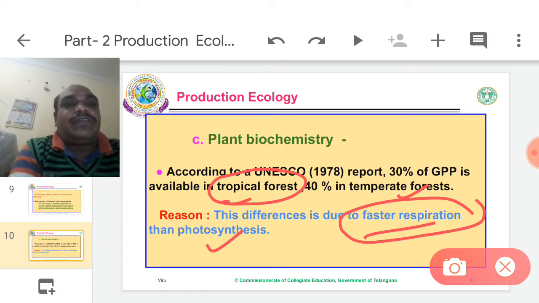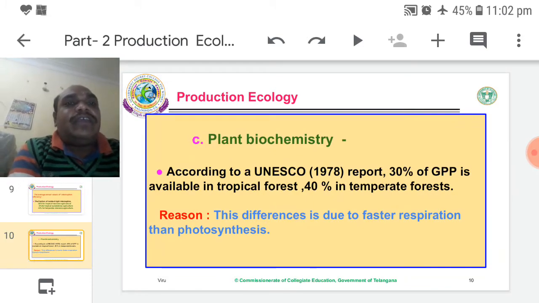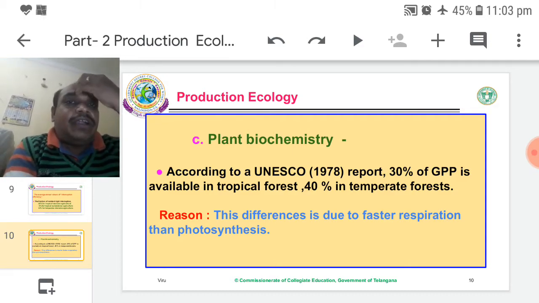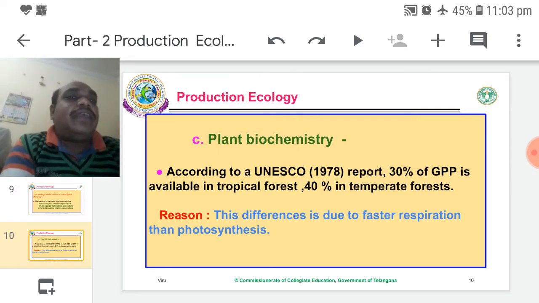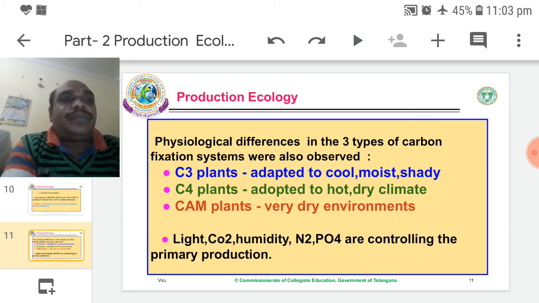Therefore, they produce only 30% GPP. In temperate forest, slower respiration is visible, therefore they produce 40% GPP. Here, the respiration rate decides the production of GPP in tropical and temperate forest.